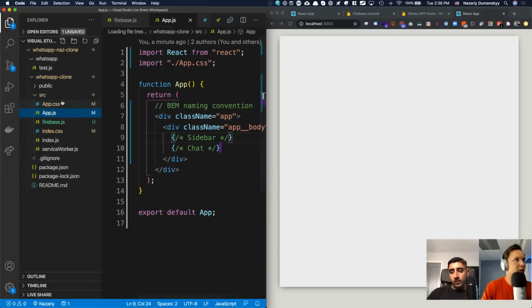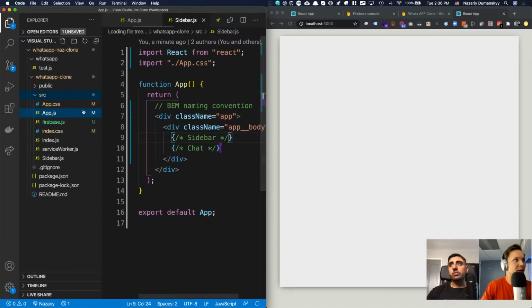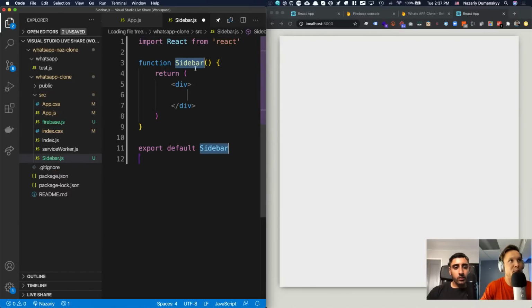It's going to be inside the source folder, correct? Yeah. Right click, new file, sidebar. Capital S because it's a component. Sidebar.js. All right, it's going to create that, and then we can use a shortcut to create a component. What is the shortcut? It's RFCE. Let me try. Yeah, RFCE. There you go. Boom! Right there. Nice.